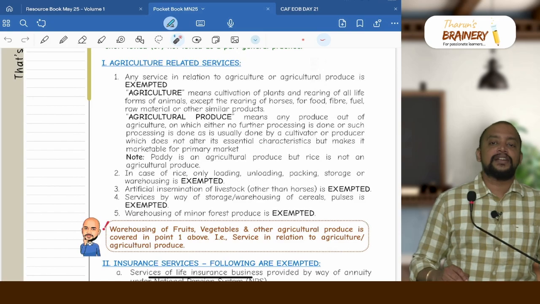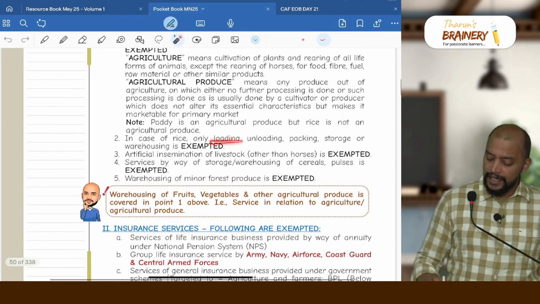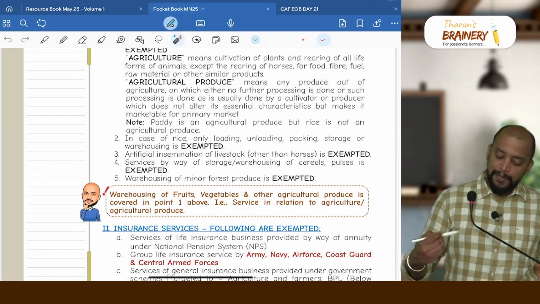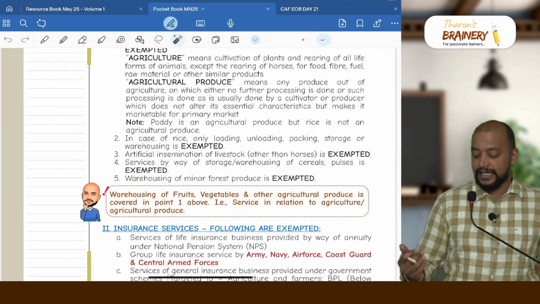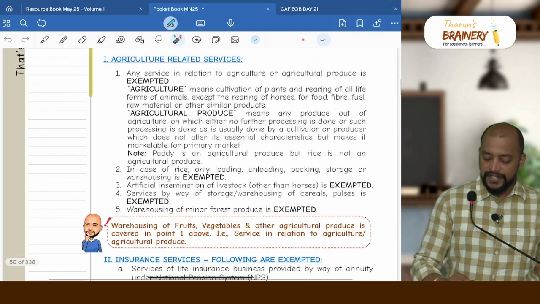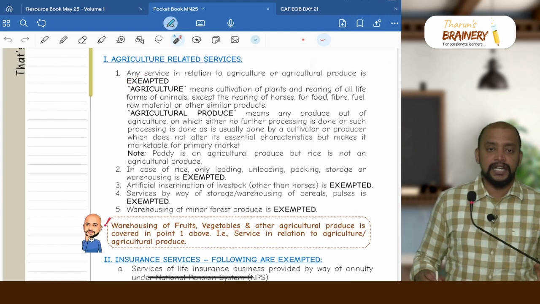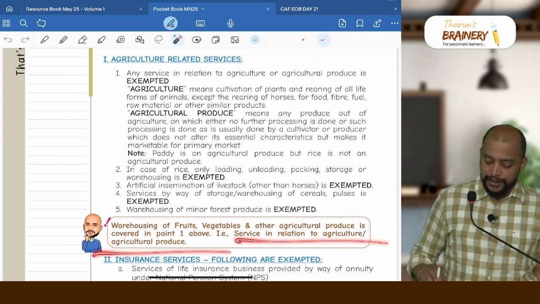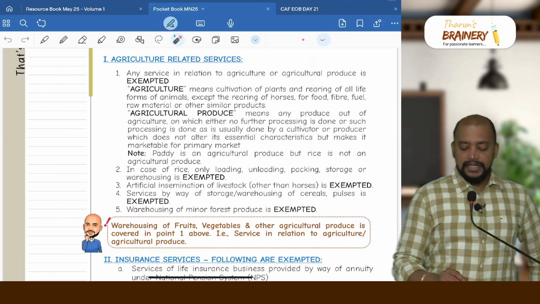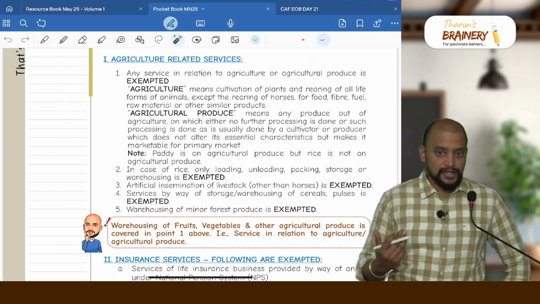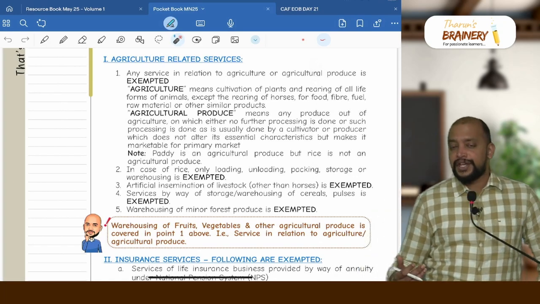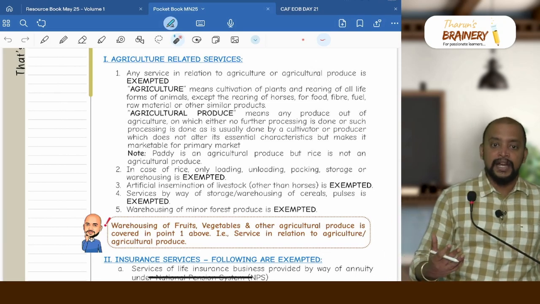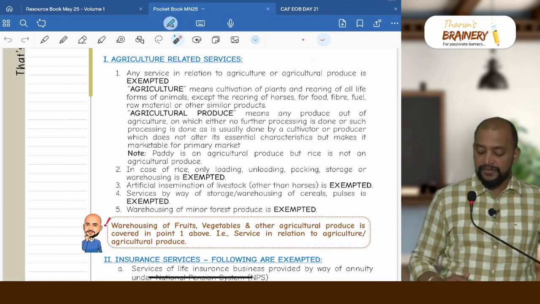Even though rice is not an agricultural produce, loading, unloading, packing, storage or warehousing of rice is exempted. What about packing, storage and warehousing of other agricultural produce? That is already covered under the first point. So warehousing of fruits, vegetables and other agricultural produce is covered under point number 1 above, that is service in relation to agriculture or agricultural produce. So in this, we have farmer education and training, seed testing, soil testing, and it even includes waxing, pruning and packing of the vegetables. Everything will come into this.